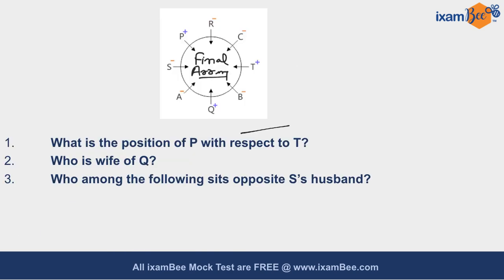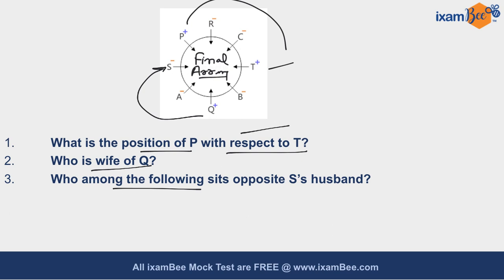Basis on this arrangement, let's answer some questions. What is the position of P with respect to T? Clearly, P is sitting third to the right of T. So the correct answer is third to the right of T. Who is the wife of Q? You know that S is the wife of Q. Who among the following sits opposite to S's husband? You know that the husband of S is Q and R is sitting opposite to Q. So R is the correct answer.